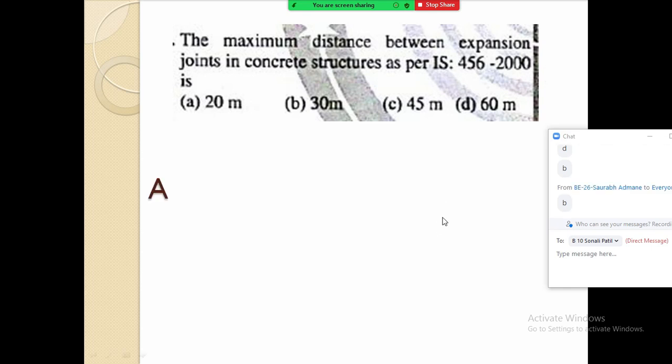So the answer for this question is C, 45 meter. The maximum distance between the expansion joints in concrete structure as per IS 456 2000 is 45 meter. This is again a standard given in the IS code. Remember this.